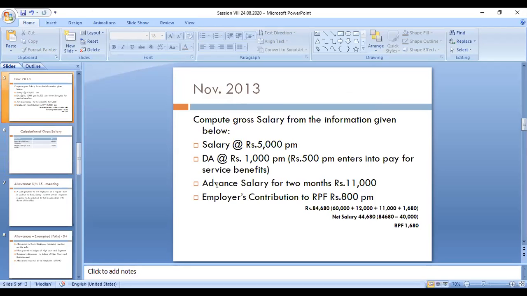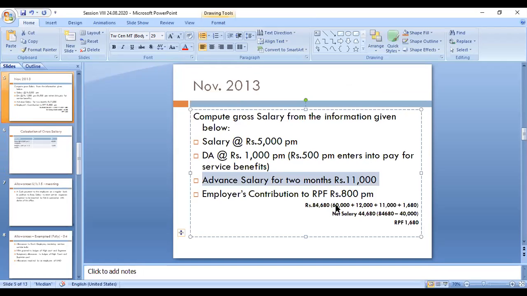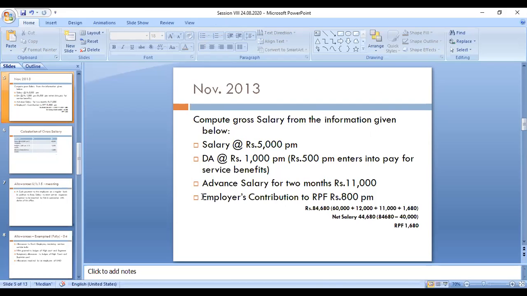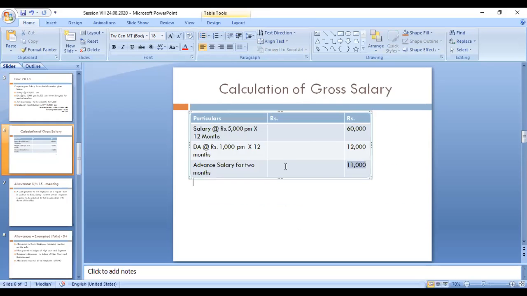Next one is advance salary for 2 months. This amount is also taxable. Advance salary is also taxable. You have to write this 12,000 in the outer column. So 2 months salary is taxable. And the next one is the employer contribution. The employer's contribution, that amount is 800, is given.